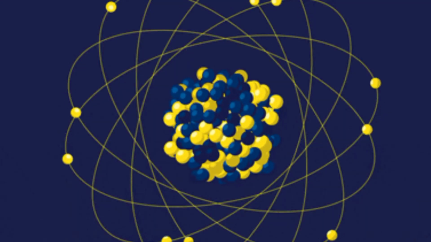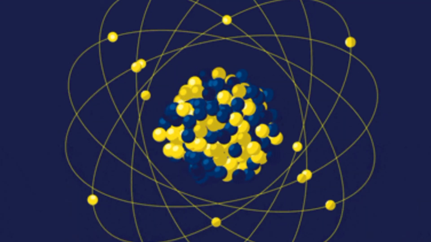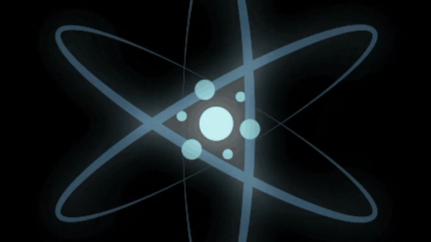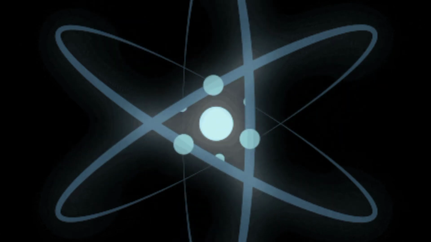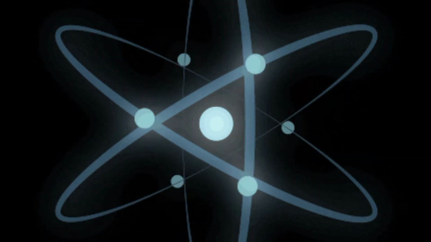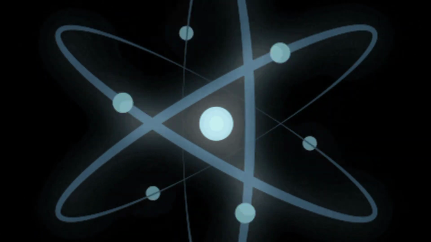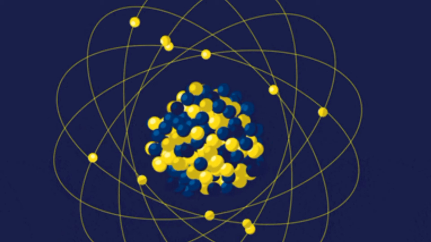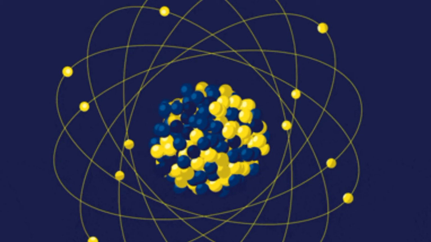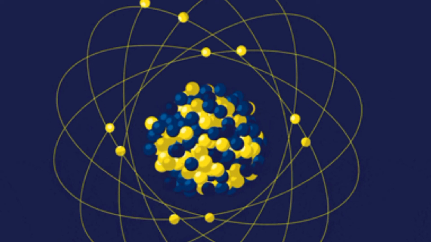The mass of a neutron is almost the same as that of a proton. For example, 1.674 × 10^-24 g is the mass of a neutron. Neutrons are electrically neutral particles and carry no charge. Different isotopes of an element have the same number of protons but vary in the number of neutrons present in their respective nuclei. Let us discuss electrons.